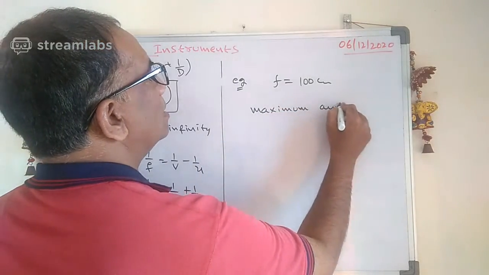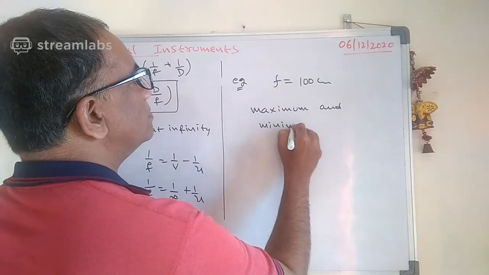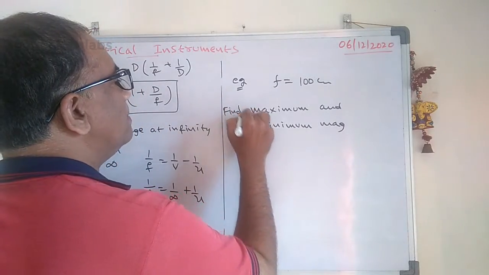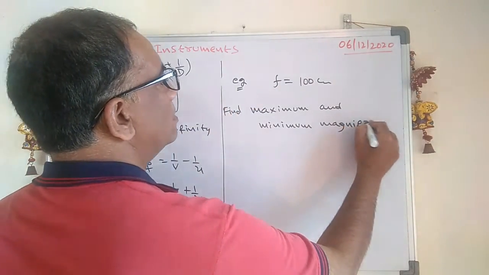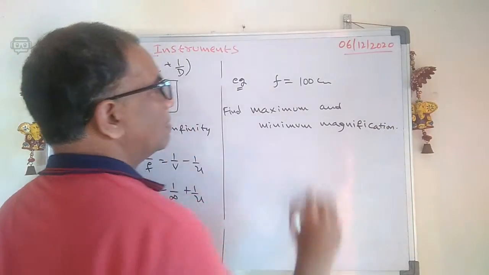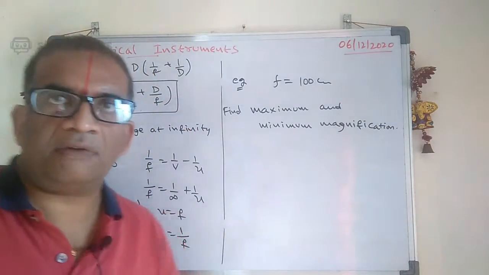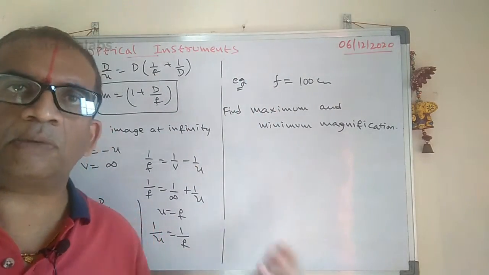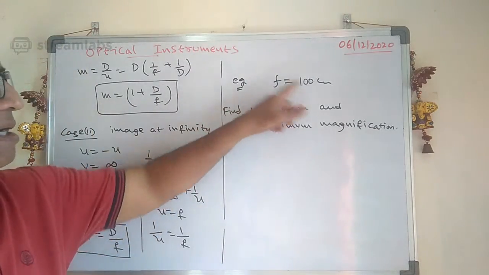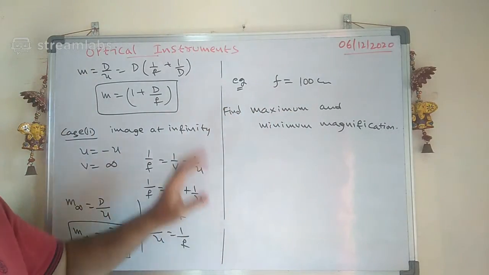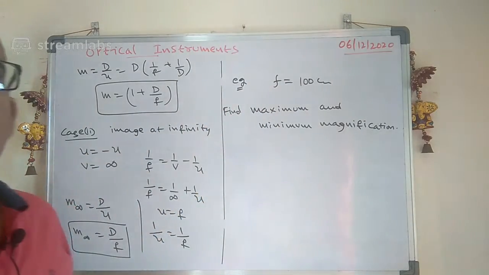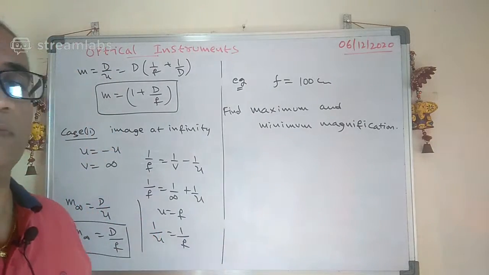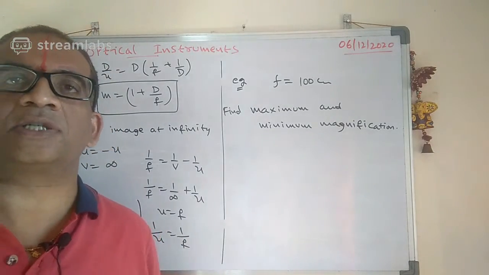and minimum magnification. Find the maximum and minimum magnification. Please try: if the focal length of a convex lens in a simple microscope is 100 centimeter, find the maximum and minimum magnification. Please try this one, see how much you are going to get.